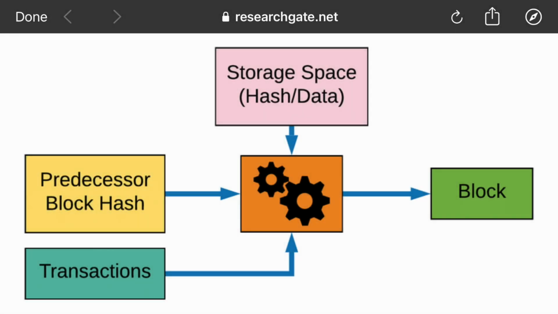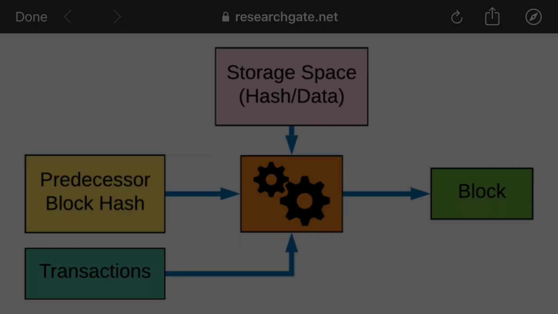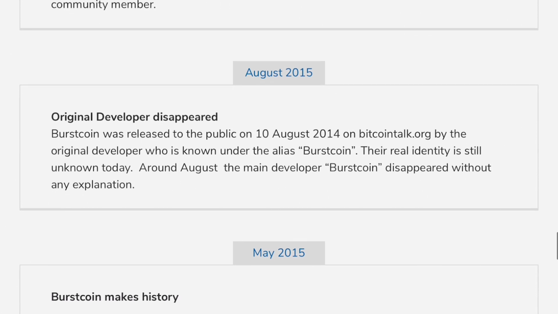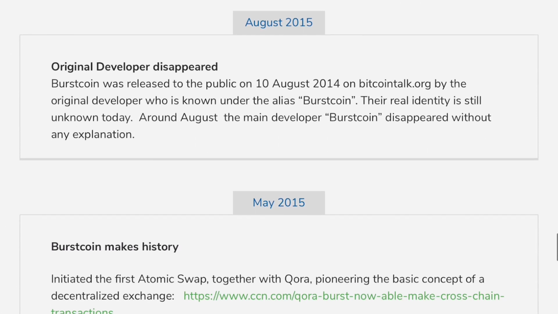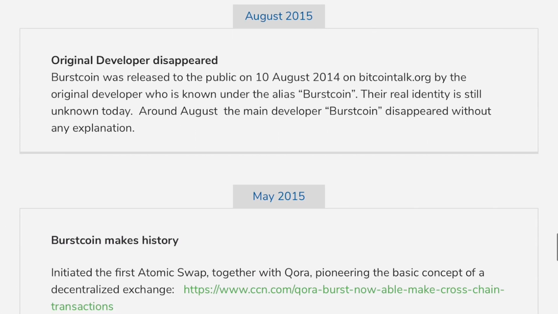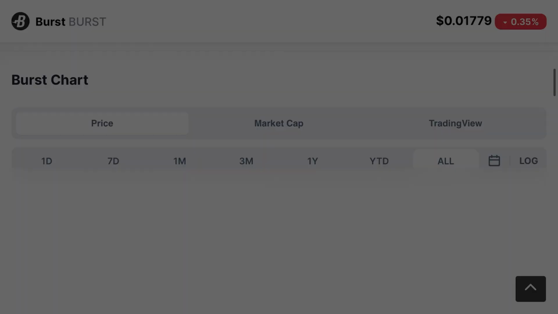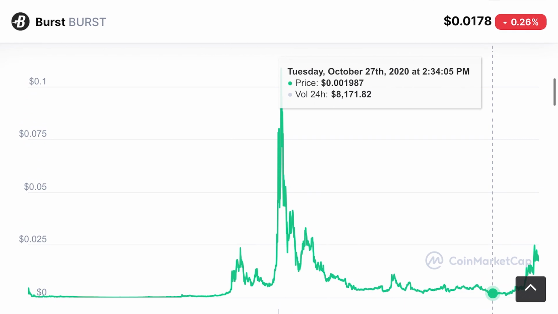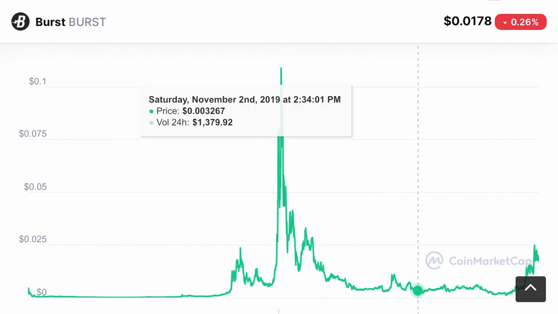Let's just make it clear that proof of space, or proof of capacity, is not a new protocol. Burst coin was launched on the concept of proof of space back in 2014. And as you can see, they've had a hell of a roadmap, with their first official pool launching before 2015, something Chia is still struggling with. The historical prices are available on CoinMarketCap, and as of today, they're standing at around 1 pence per burst.